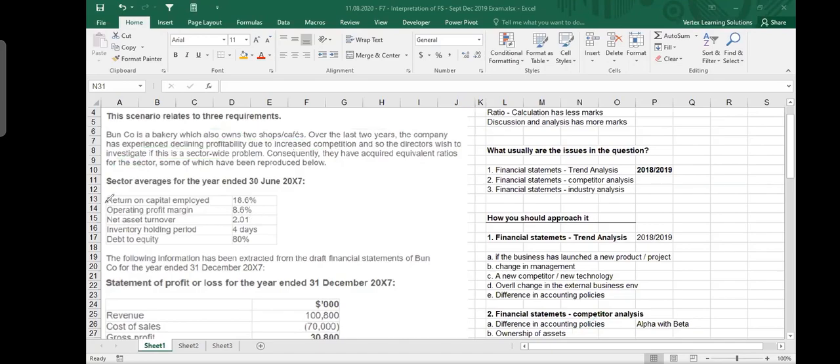So they have given you these ratios, 1, 2, 3, 4, and 5. So it is very helpful. Now, you at least know that these are the ratios for the industry, for all the bakeries together. For one company, you will also need to calculate the same ratios. So this is a kind of help to you. Otherwise, you would be sitting and thinking which ratios I should calculate. So again, my statement is there. The answer lies within the question.